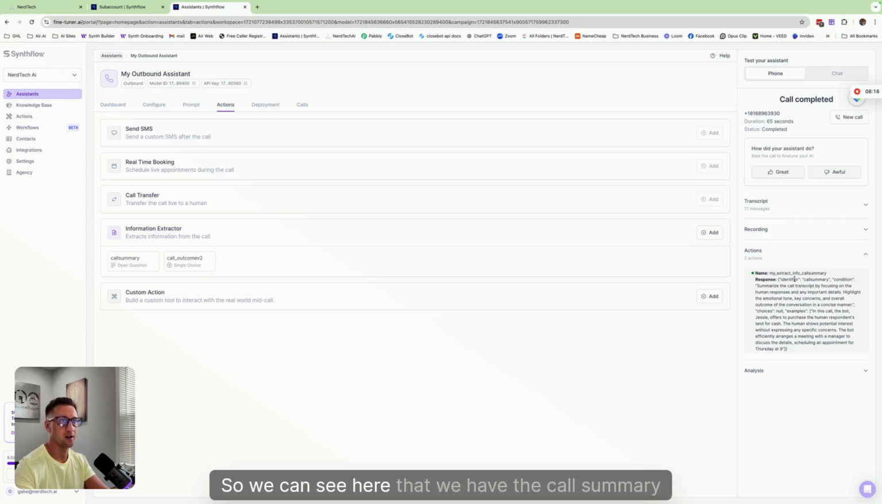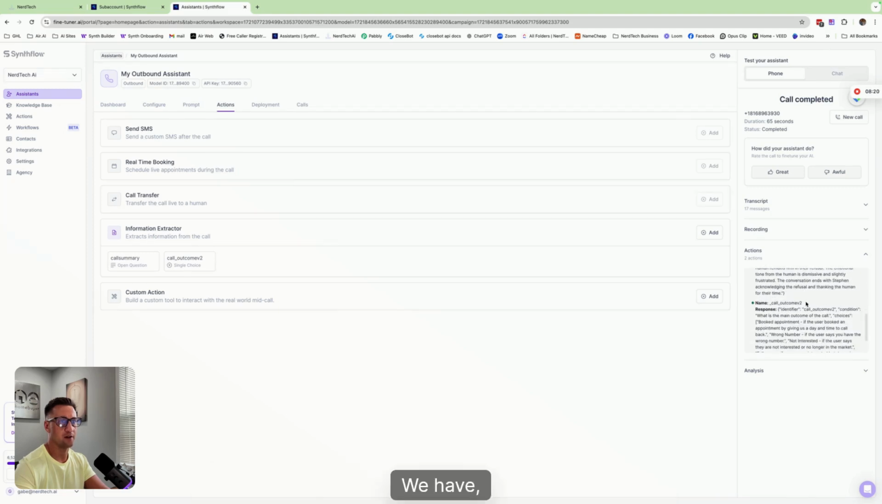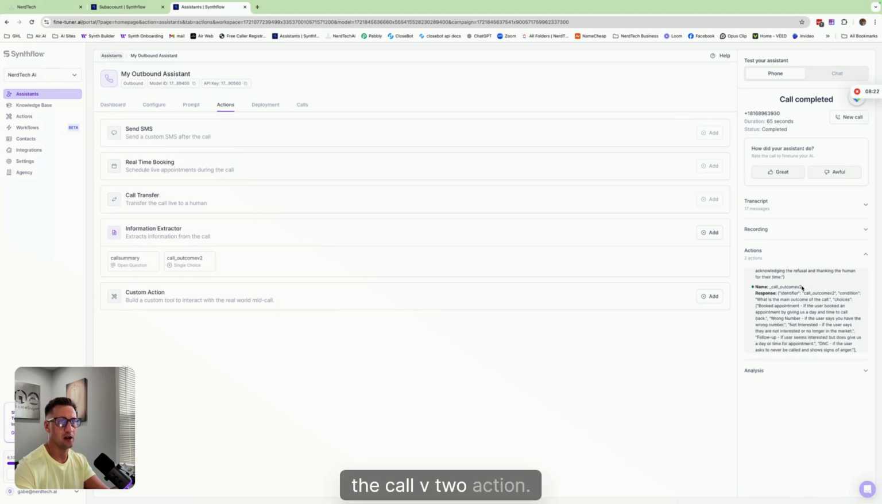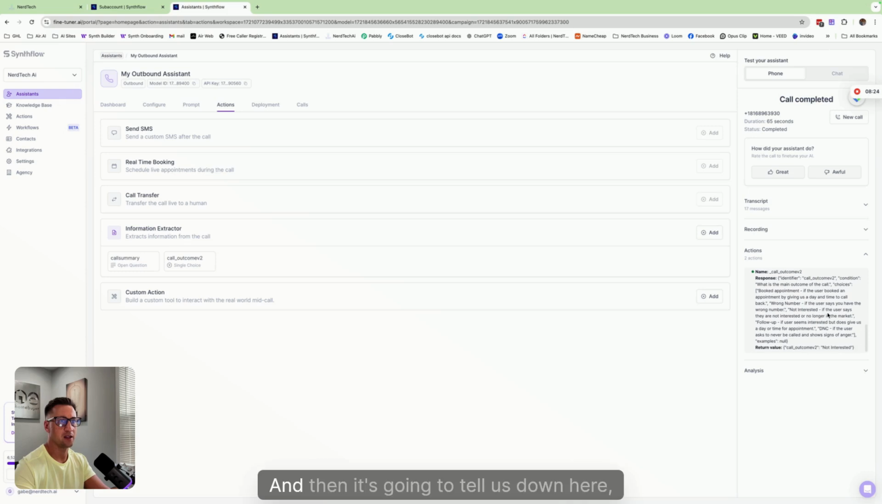So we can see here that we have the call summary action. We have the call V2 action. This is the one we just set up. And then it's going to tell us down here under return value what it would have labeled this as. And you can see it labeled it as not interested. So it was very clear.